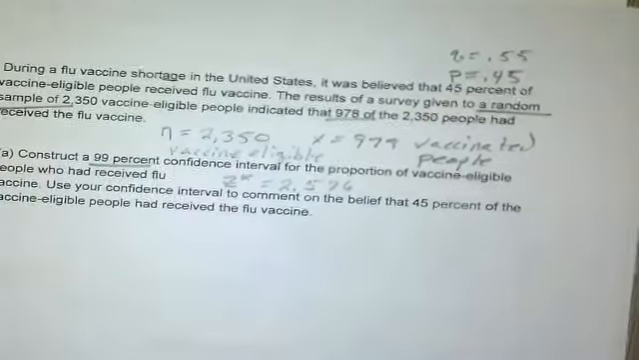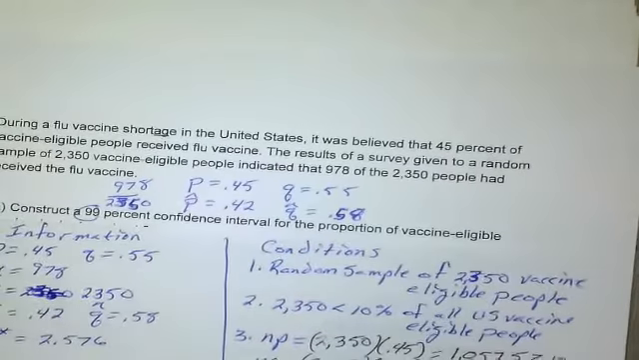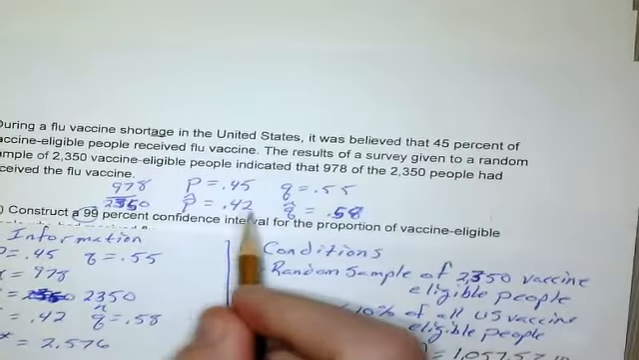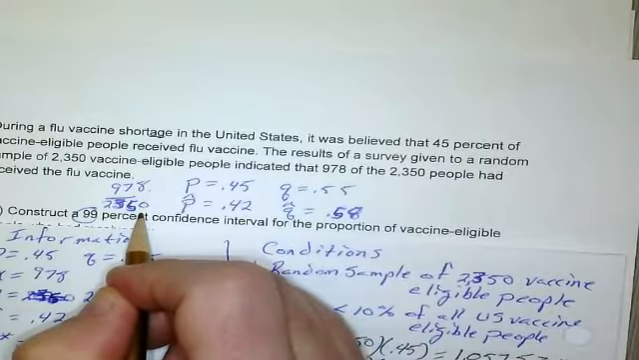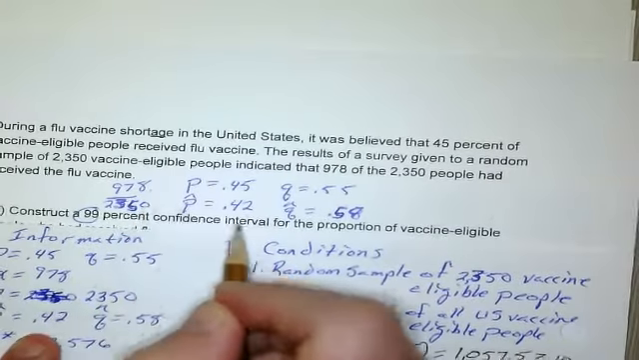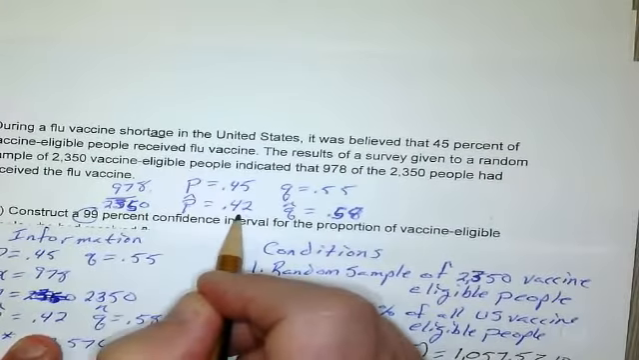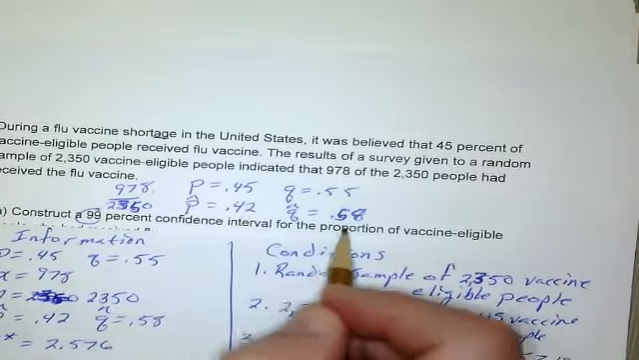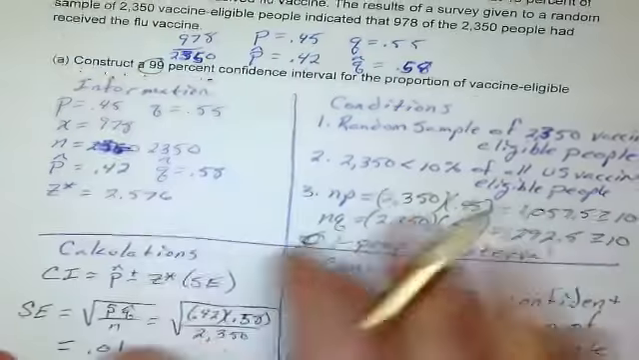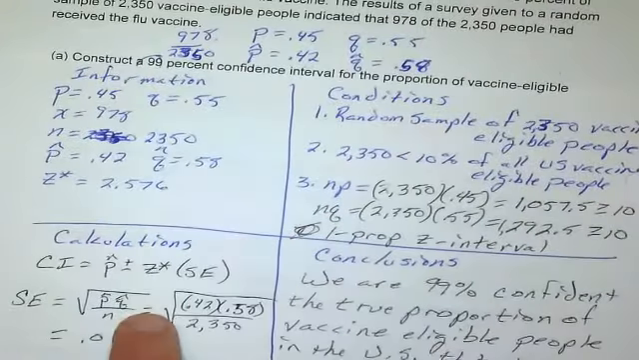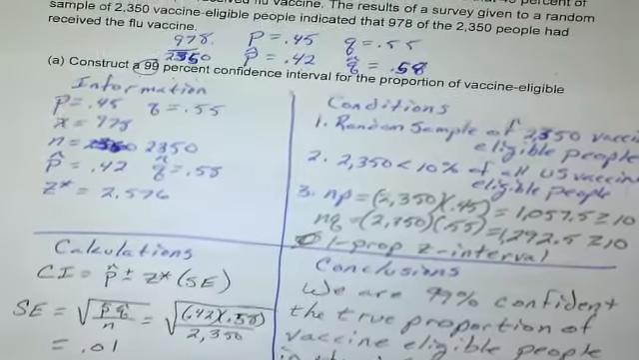So let's create our confidence interval. Whoops, wrong side of the page. Here we go. So we find our P hat by doing 978 divided by 2,350, and that's 0.42, 42% of our sample. And so that makes Q hat 0.58. Yeah, I had a lot of problems in writing these. So here we go. We have our information, our conditions, our calculations, and our conclusions.